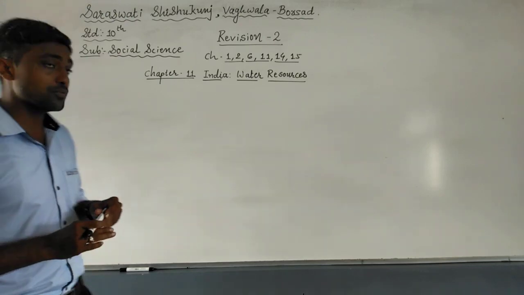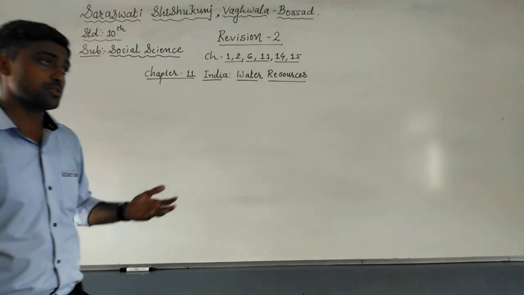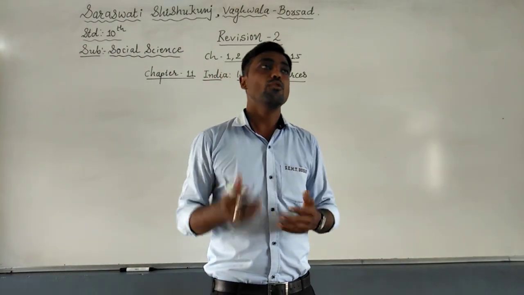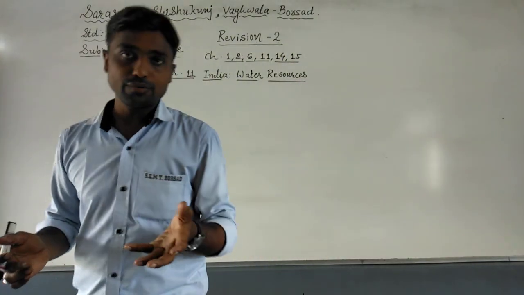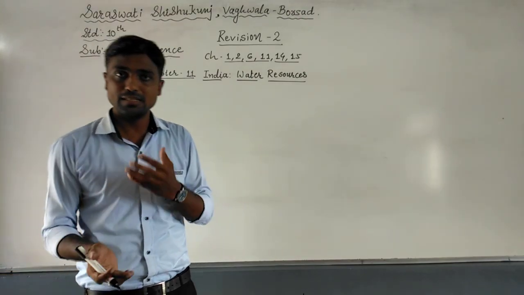Understood? Here the first paragraph of the chapter we can say is the importance of water. You know the importance of water. Only with water is life possible. We have given many explanations, or you can say proverbs, of it. For example, Jal se hi Jeevan hai. Many things we have discussed in this chapter.